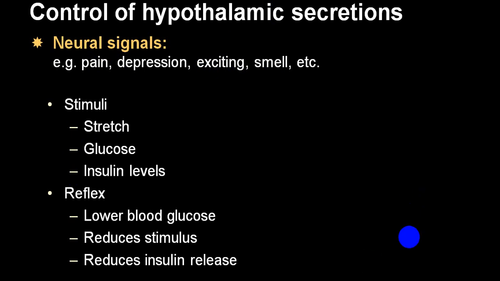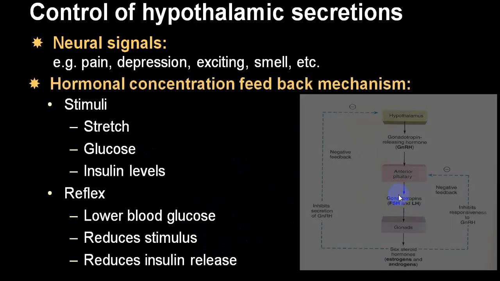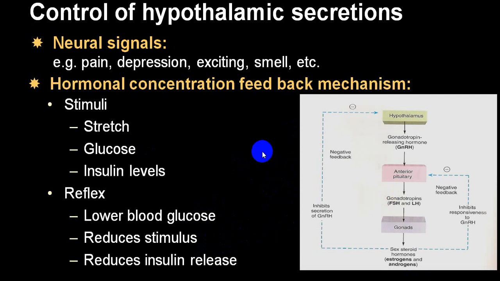Depending upon the glucose level, lower blood glucose level will stimulate glucagon while it will inhibit insulin, and high blood glucose level will stimulate insulin and reduce glucagon level. These are the different ways by which you get a release of hormones, and we call these the feedback systems.